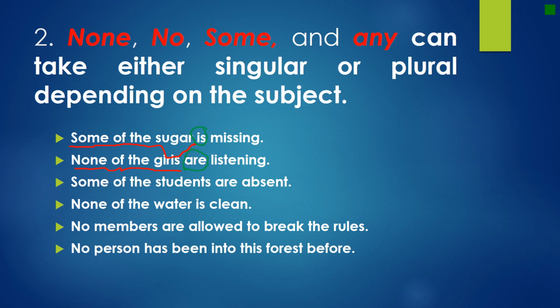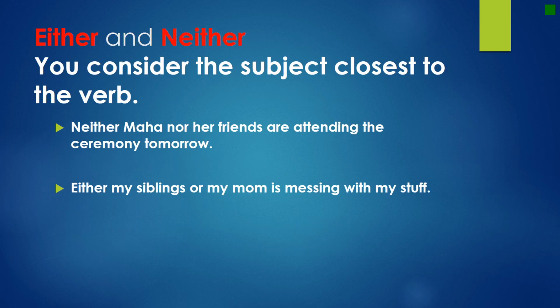It's not so difficult, just the pronouns none, no, some, and any. Let's move on to our next rule, either and neither. When you have either and neither in a sentence, what subject do we consider? We always consider the subject that is closest to the verb, or the one that's after nor or.